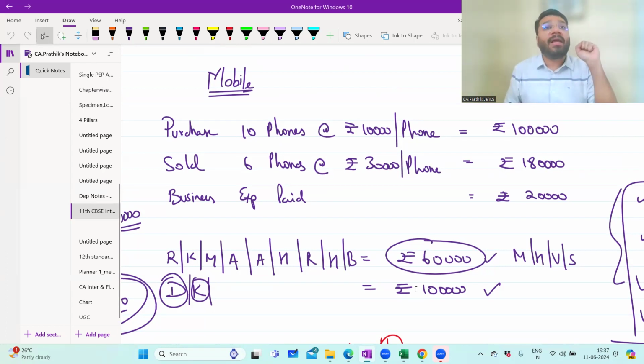Okay, this month you targeted that by selling mobile phones, you should earn a profit of 30,000. But by selling mobile phones, you could earn only 20,000. So which means you have to work harder to sell more mobile phones next month. You thought by selling accessories this month, I'll earn 20,000 rupees, but you could earn only 5,000 rupees. So now you have to focus on strategies, how you can sell more accessories so that more profit can be earned.